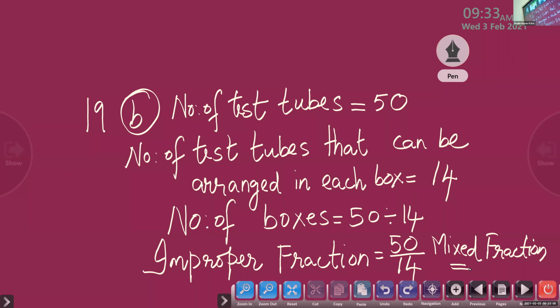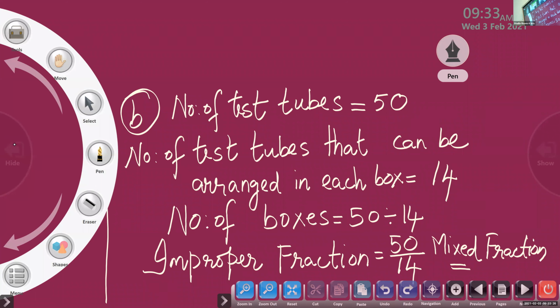So children, here in this chapter we learn only how to convert improper into mixed and mixed into improper. So here the question is 50 by 14. That is already an improper fraction, so we have to convert that into a mixed fraction. All the children have to do this alone. 50 by 14.